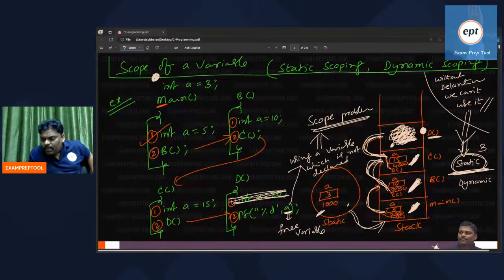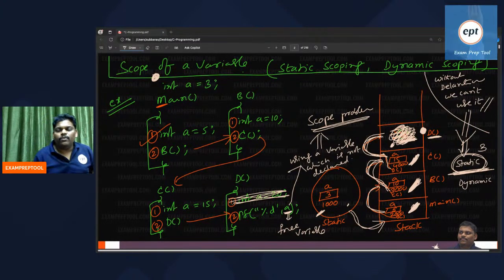Solving the scope problem early is called static scoping. Solving the scope problem after some time, at running time, is called dynamic scoping. But the advantage with dynamic scoping is you may get the closest one. So what is the use of closest? Solving the problem easily is the better idea. That is the reason most programming languages follow static scoping.